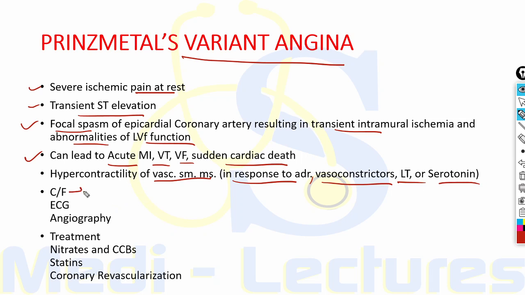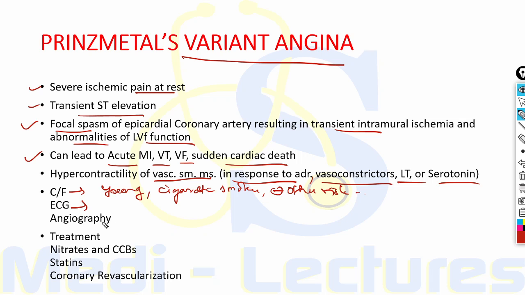The clinical features include generally a young patient who is a cigarette smoker, usually without any other risk factors. The patient should also be searched for other vascular conditions like migraine or Raynaud's phenomenon because it is more common in these conditions.